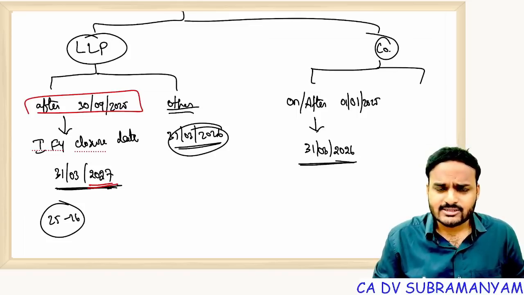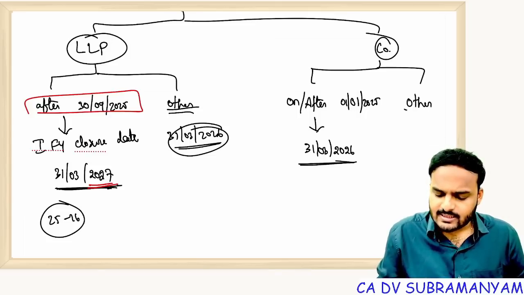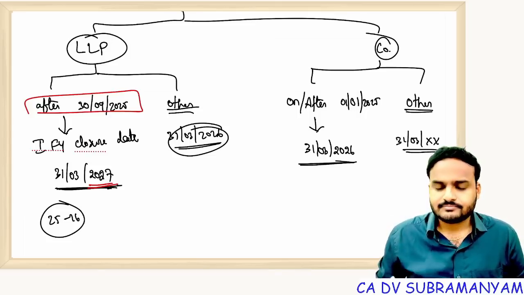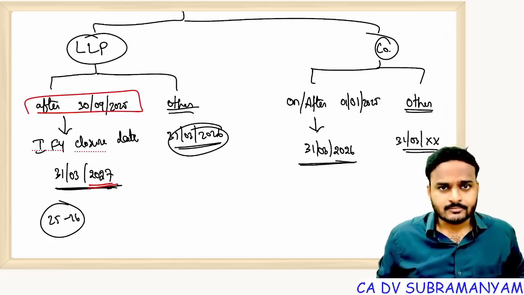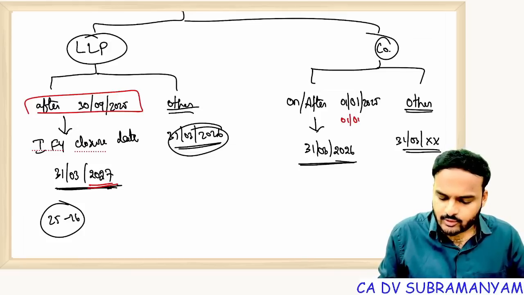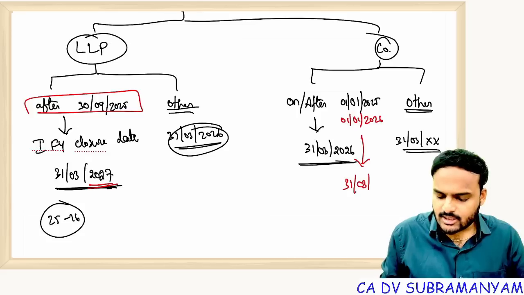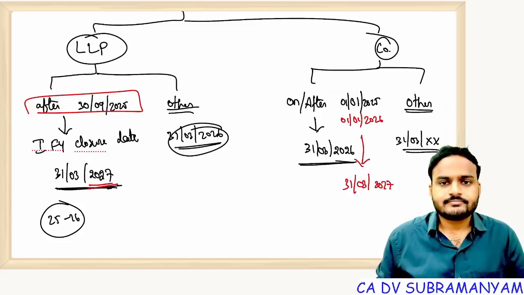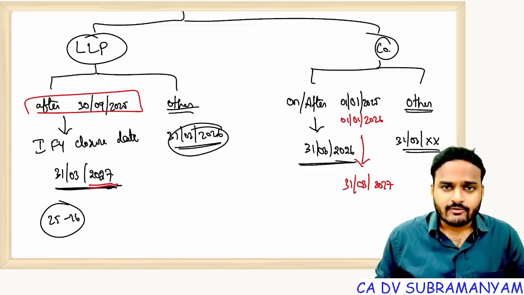Getting my point, students? In other cases, 31st March of the relevant financial year. Suppose it is on or after 1st January 2026, then the financial year closure date will be 31st March 2027. Everyone getting my point, students?